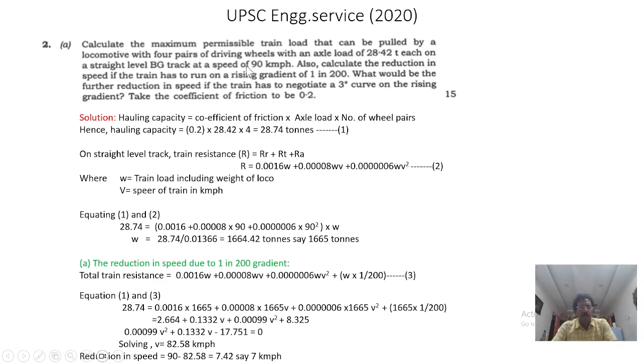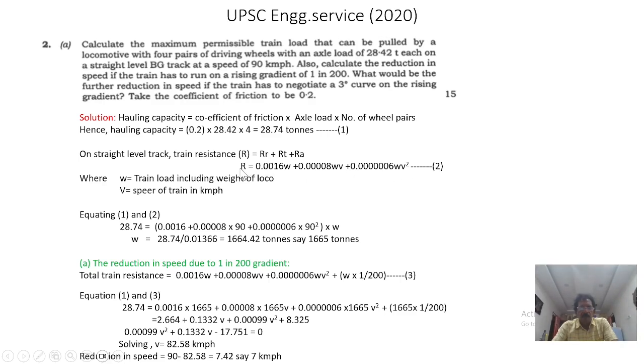So they asked to calculate the same thing: the maximum permissible train load, and the reduction in speed with the 1 in 200 gradient and curvature also. The given coefficient of friction is 0.2. So again, similarly, we have to find the hauling capacity: coefficient of friction into axle load and number of wheel pairs. 0.2 here, axle load is 28.42 into 4 pairs of wheels, and we are getting 28.74. This is your hauling capacity. And for the level track, these three equations we are forming.